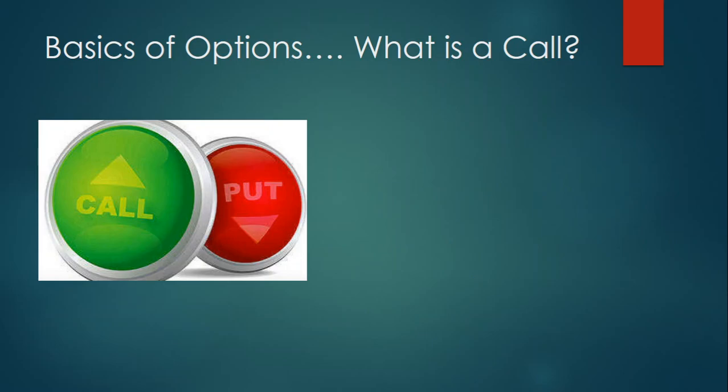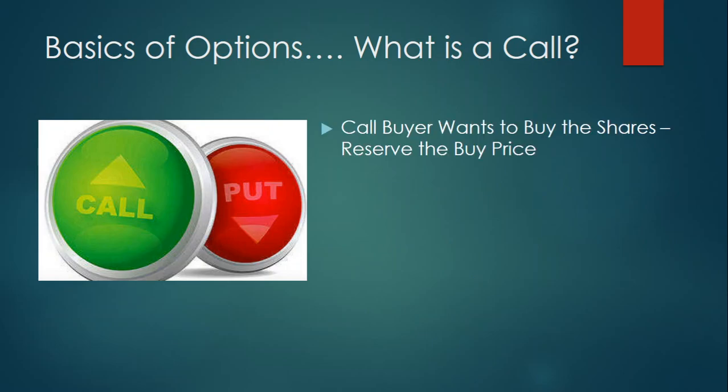What is a call, right? And what does a call buyer do? Well, a call buyer is someone who wants to buy the shares. He doesn't have the shares with him. He wants to buy them. And let's say, for example, he doesn't have the money with him today, and he believes that the market is going to go up. Let's say there is a share whose current market price is 100 rupees. I want to buy the share. I don't have the money. I'll get the money 1 month later. But the problem is 1 month later the share price might go up. So I want to reserve my price of 100. So I catch hold of somebody who is willing to sell the share at 100 rupees 1 month later.